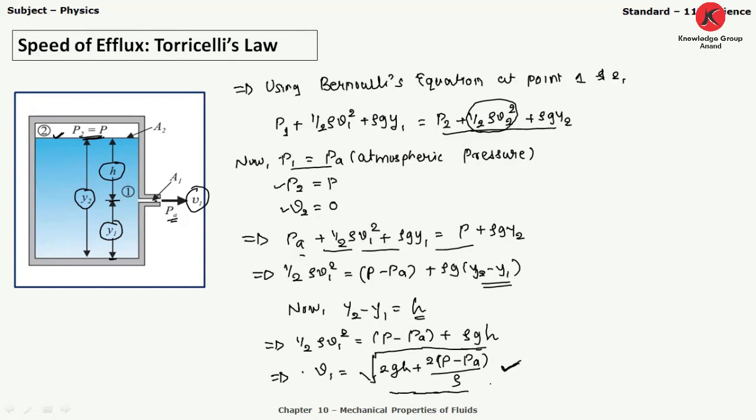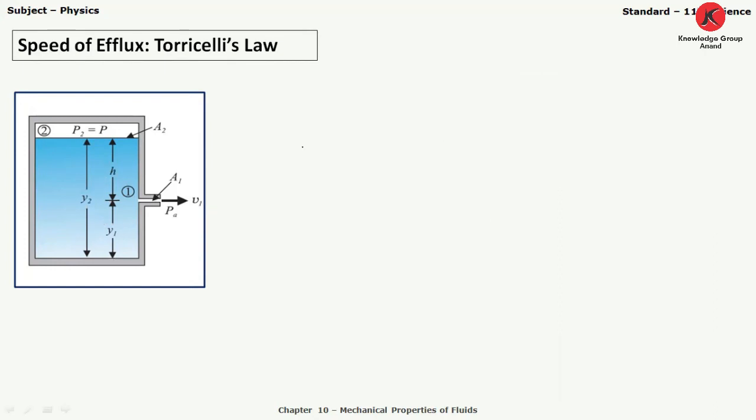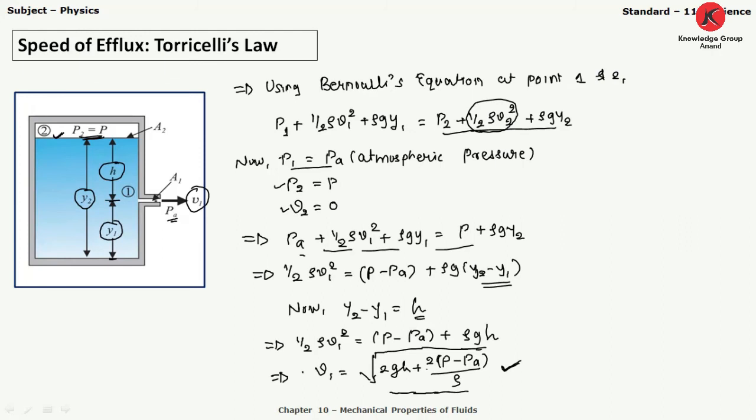Right. Now let's consider one special case. Suppose P is very much greater than the atmospheric pressure PA. Then what will happen?